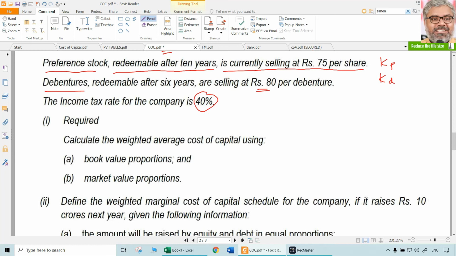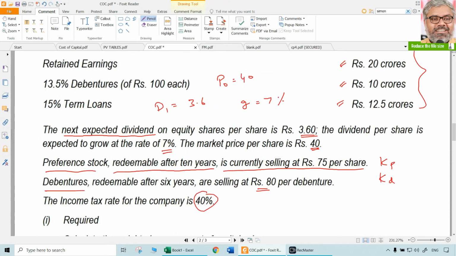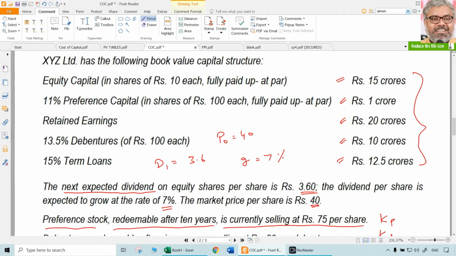What is required is to calculate the weighted average cost of capital using book value proportions and market value proportions. That is the first question. Then one more question is given related to the marginal cost of capital. We'll come to that later. This is a perfect 10 marks question which can be expected. A similar question was given earlier also, and similar types of questions can most probably be expected in upcoming examinations. So the first point naturally is computation of individual costs of capital.